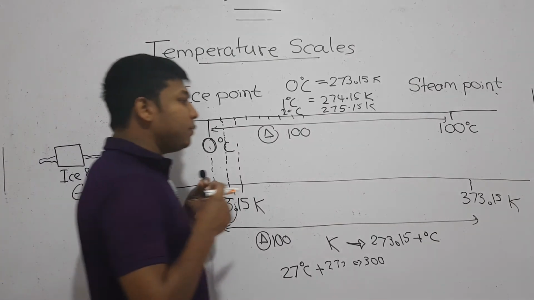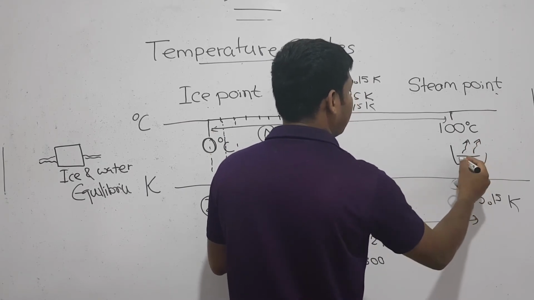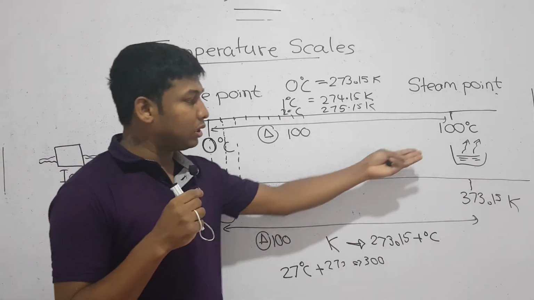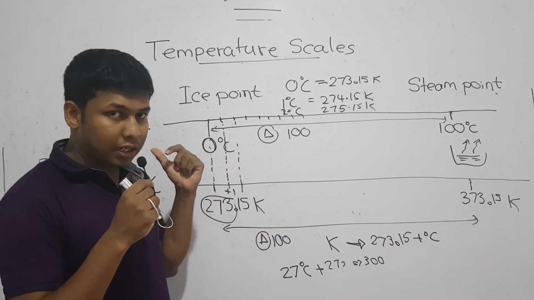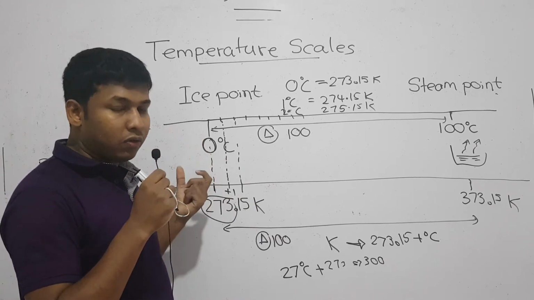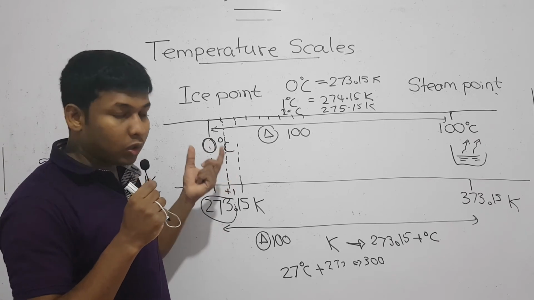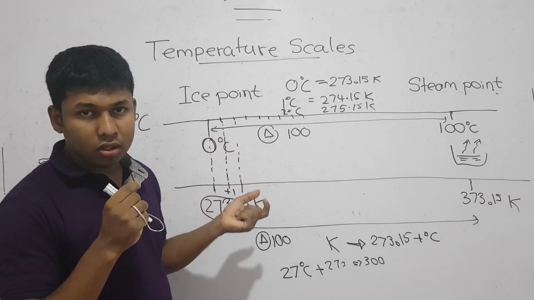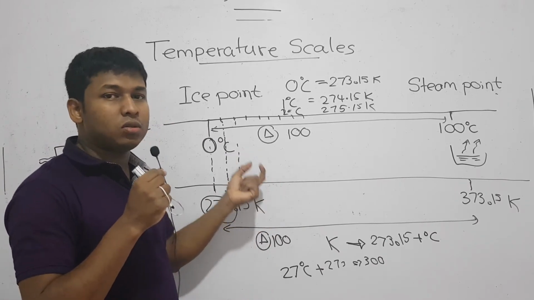So ice point is the temperature at which liquid water and solid ice exist in equilibrium, or in other words, the temperature at which the ice starts to melt, or the liquid water starts to freeze.